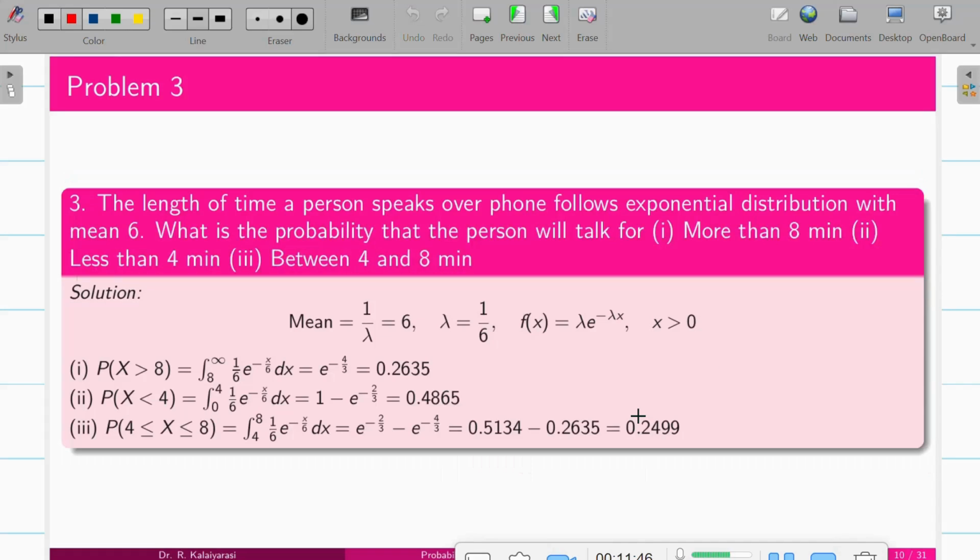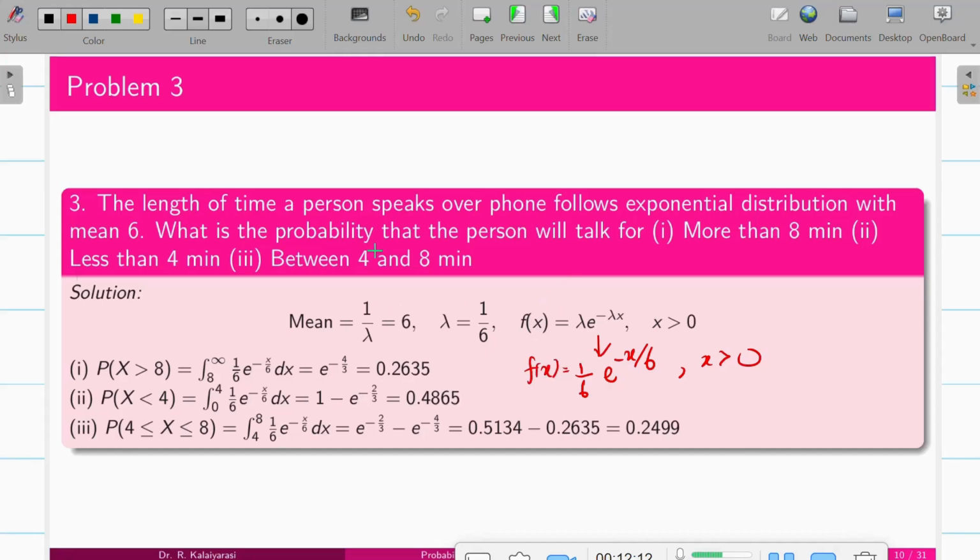Similarly, the next problem is the same scenario: the length of a phone conversation follows an exponential distribution with a mean of 6. So 1 by lambda is 6, and from this I can find lambda is 1 by 6. The corresponding PDF is 1 by 6 e power minus x by 6 for x greater than 0. According to this problem, this is your f of x.